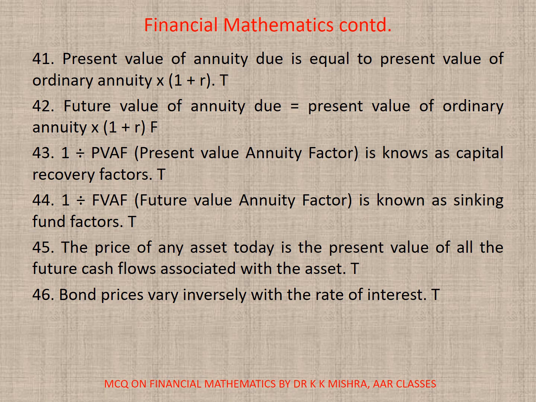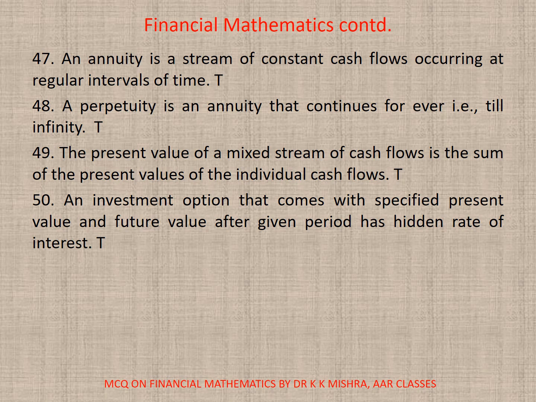43. 1 divided by present value annuity factor is known as capital recovery factor. True. 44. 1 divided by future value annuity factor is known as sinking fund factor. True. 45. The price of any asset today is the present value of all the future cash flows associated with the asset. It's true. 46. Bond prices vary inversely with the rate of interest. It's true. 47. The annuity is a stream of constant cash flows occurring at regular intervals of time. It's true. 48. A perpetuity is an annuity that continues forever, that is till infinity.